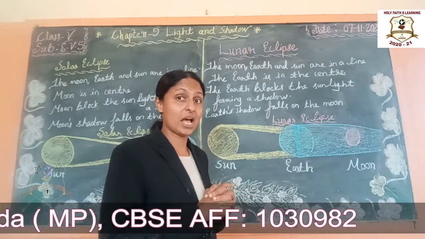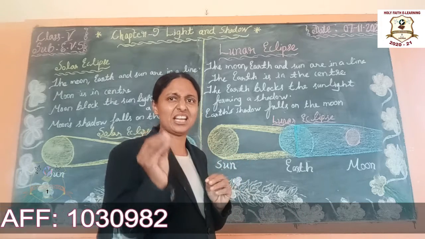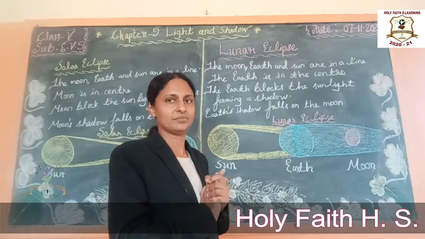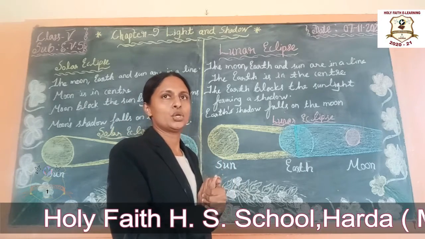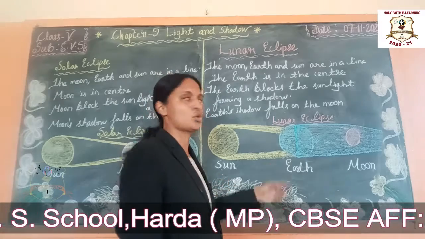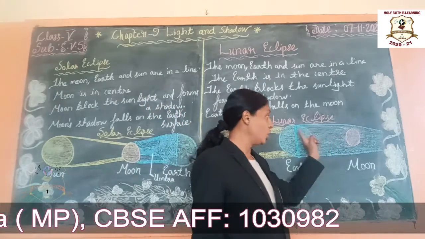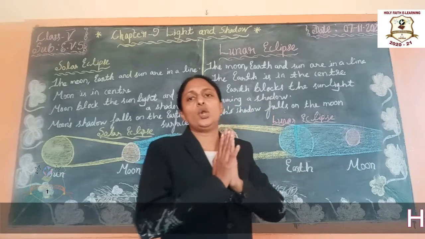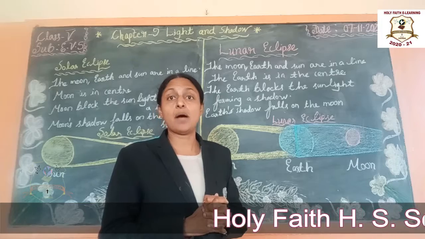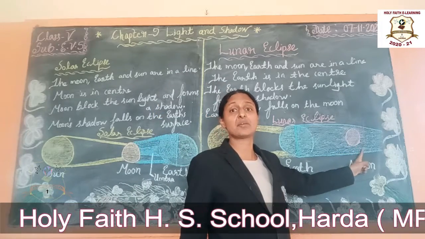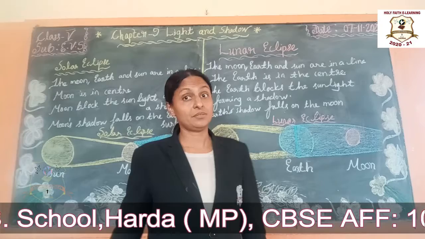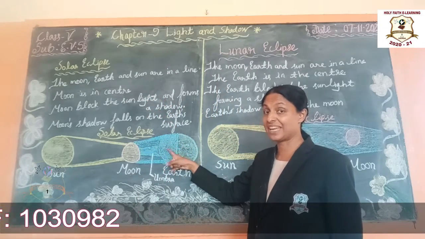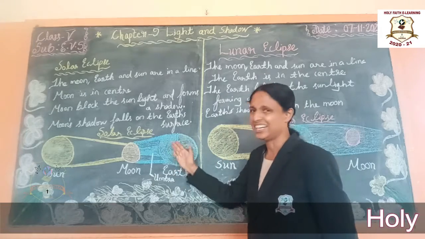Students, it is not happening every month, only rarely. Understand students? It happens sometimes in a year, it does not come monthly. Understand students? During the lunar eclipse, the moon does not look bright. Okay students, it appears reddish, it becomes reddish in color. Understand students? But in the case of solar eclipse, in the earth part, it becomes dark, means it reduces.